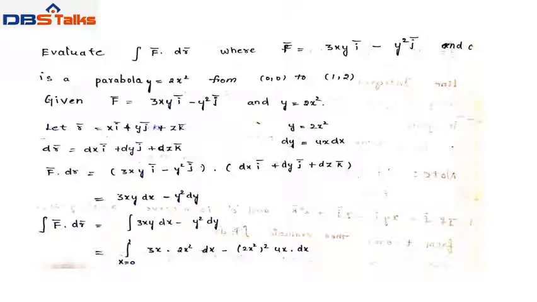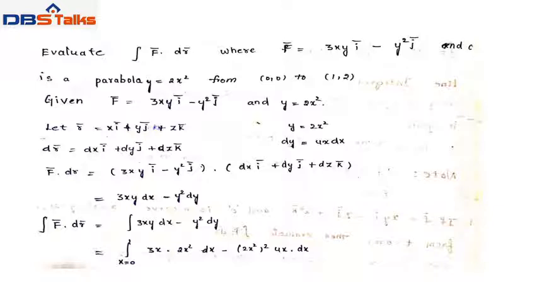Separate the integrals: integral 3xy dx minus integral y square dy. A line integral is a single integral, so we have to change y in terms of x. y means 2x square, and y square means 2x square whole square, and dy equals 4x dx. We have to change the integral into the x variable.